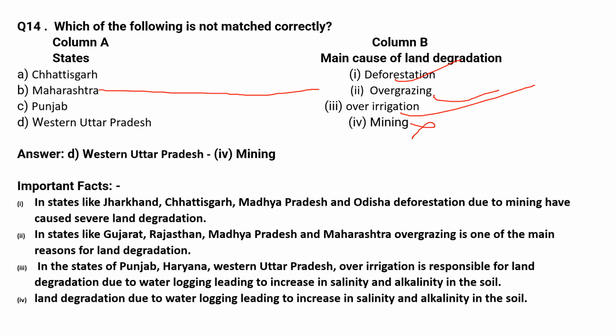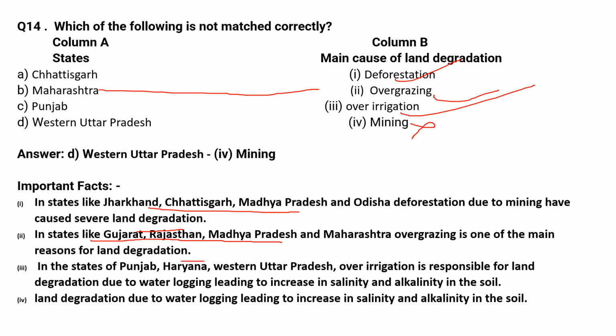Let us see some important facts. In states like Jharkhand, Chhattisgarh, Madhya Pradesh and Odisha, deforestation due to mining has caused severe land degradation. In states like Gujarat, Rajasthan, Madhya Pradesh and Maharashtra, overgrazing is one of the main reasons for land degradation.